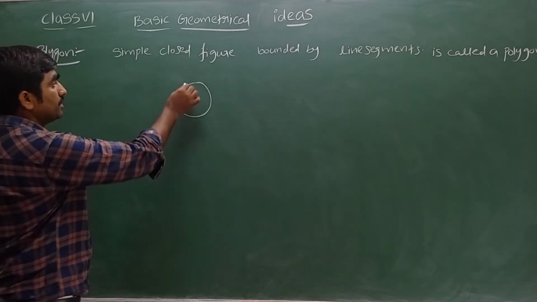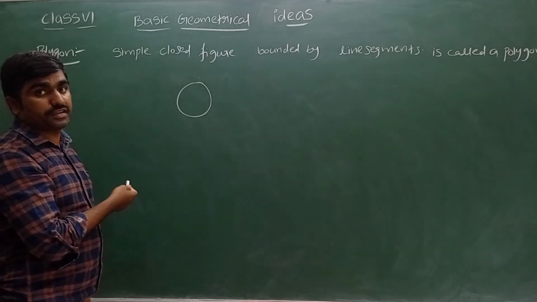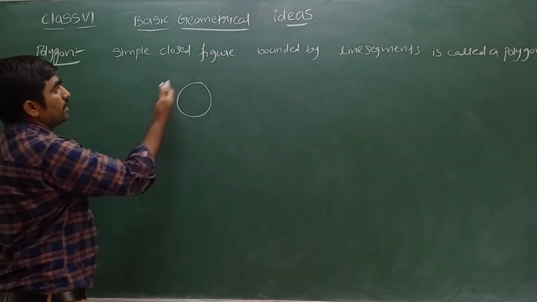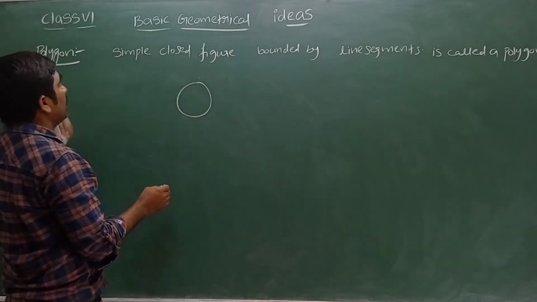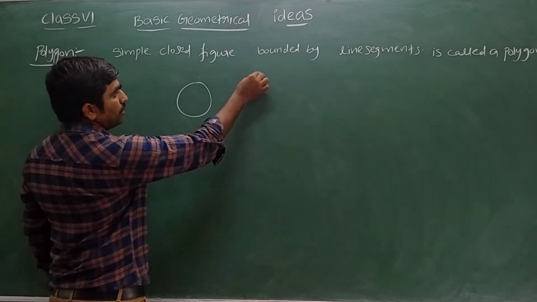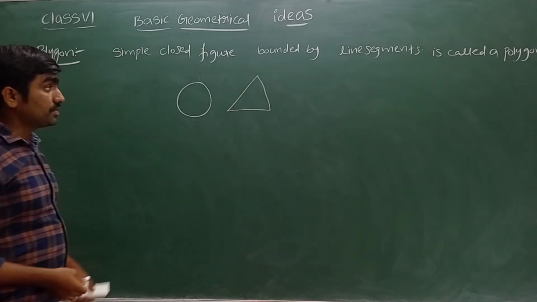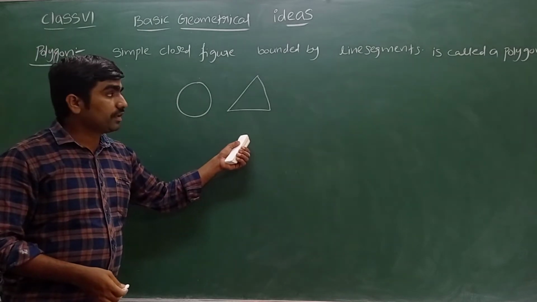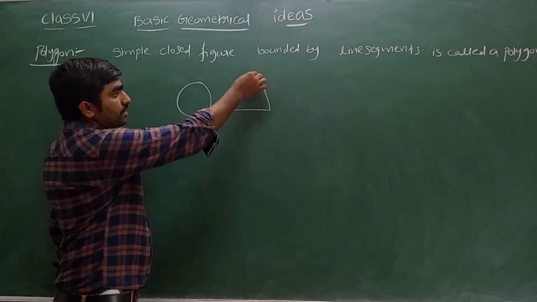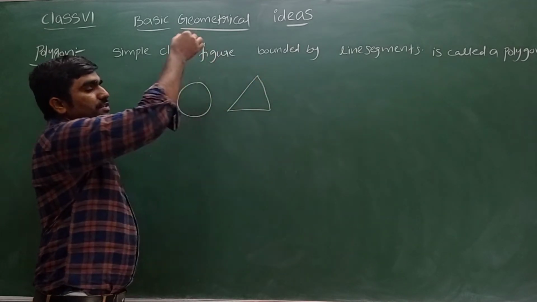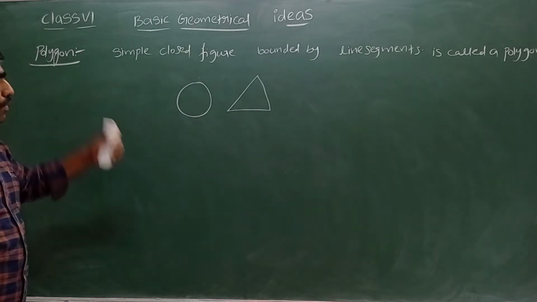Why? Because this is a simple closed figure which does not have any line segments. A polygon is nothing but a simple closed figure bounded by only line segments. 1, 2, 3. Yes, it is a simple closed figure. The lines do not intersect themselves, and the entire figure is bounded by only line segments. Yes, it is called a polygon.